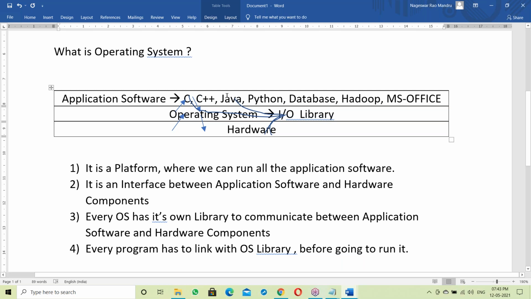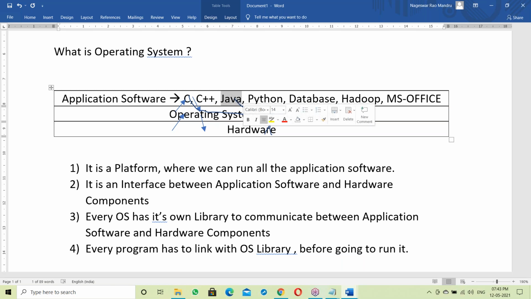See, Java is runtime linking, which means dynamic linking. In C language it is static linking. C and C++ are static linking, but Java is dynamically linking here.